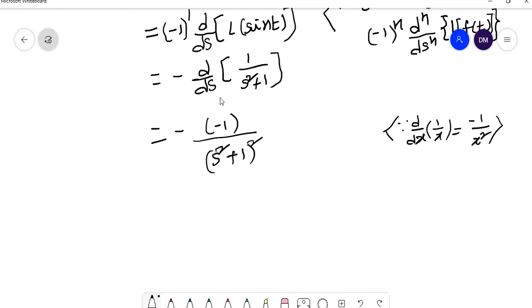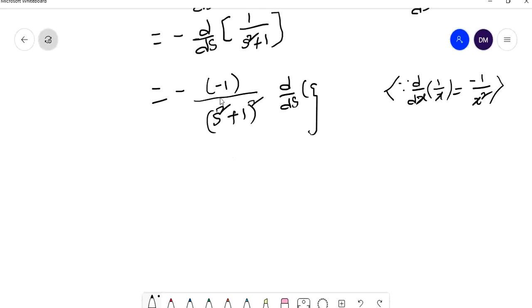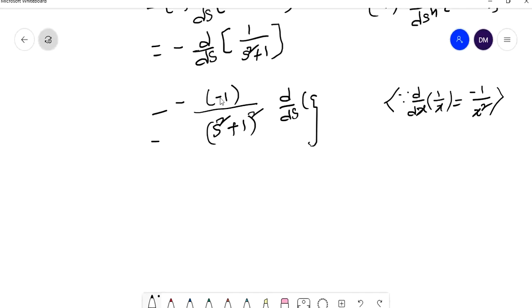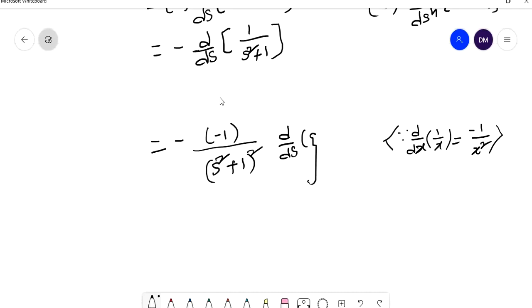But it is not only s, so again we have to differentiate the denominator, which is s square plus 1, with respect to s.